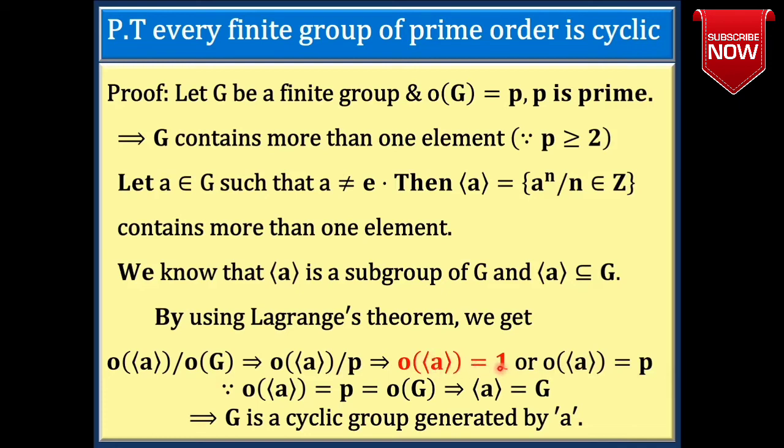Order of the span of A equal to 1 means the span of A contains only one element. That element must be the identity. Since A is not equal to E, order of A is not equal to 1. So this does not exist. Therefore, order of the span of A equal to P. P is equal to order of G. That gives the span of A equal to G. That is, G is a cyclic group with generator A, hence completed.